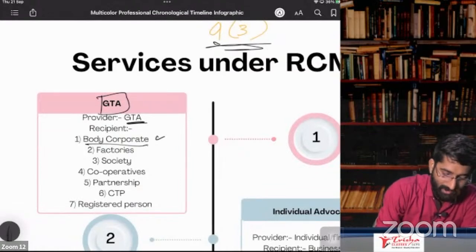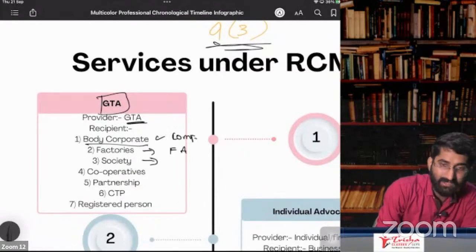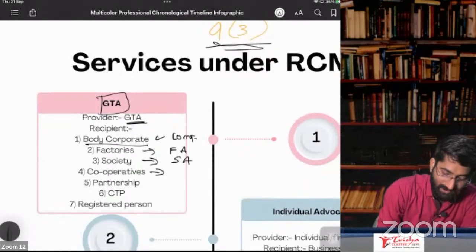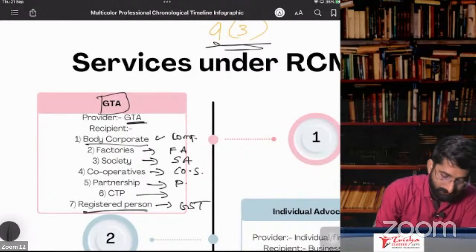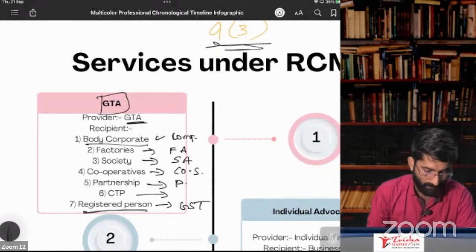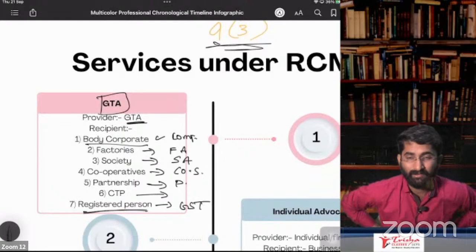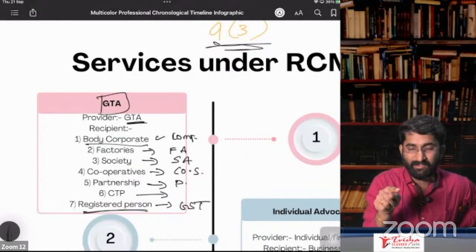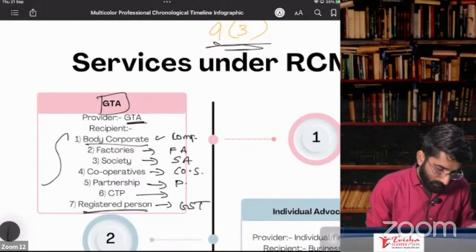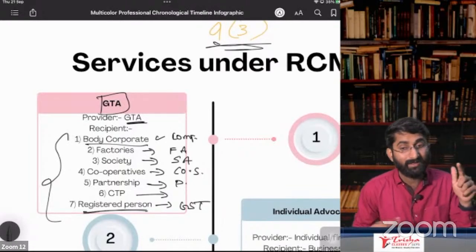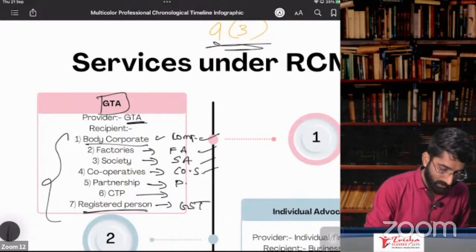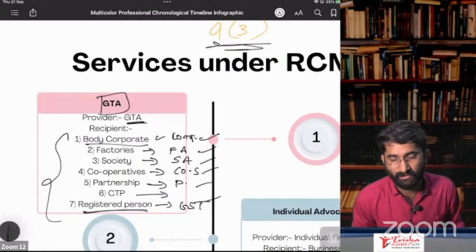Body corporate registered under Companies Act, factories registered under Factories Act, societies registered under Societies Act, cooperative societies registered under Cooperative Societies Act, partnership registered under Partnership Act, CTP and registered person. Who are registered persons under GST? Okay. So in all these cases, the recipient is the one who is registered under GST. All these people have to pay under RCM, reverse charge mechanism. If you are any of these persons, you have to pay under RCM. Clear?